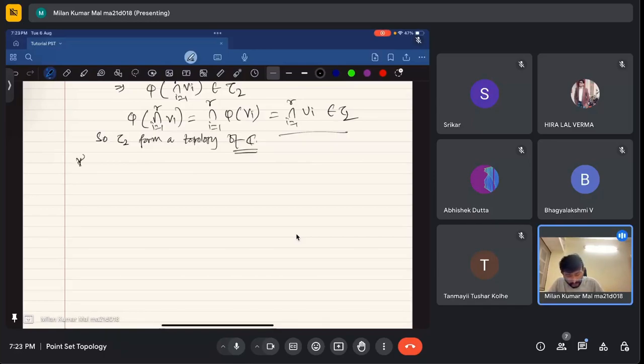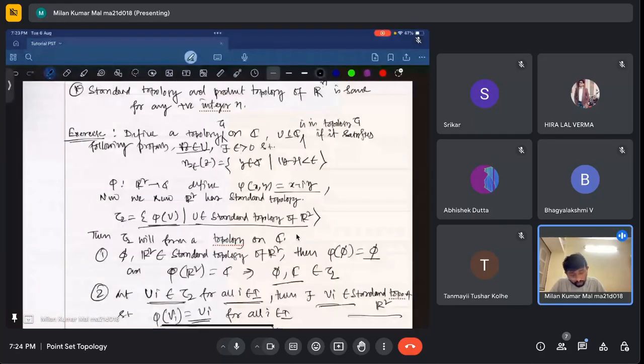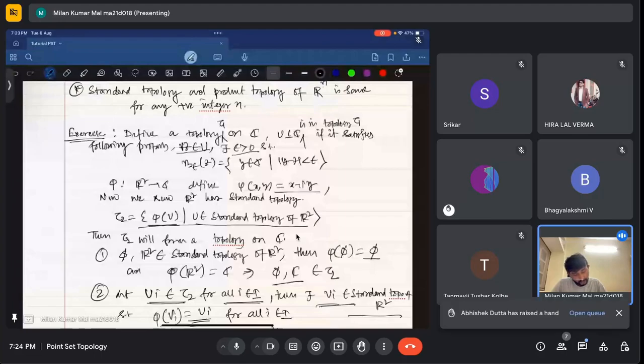Now the second thing is that we will show that this is the standard topology we defined on C in the beginning: U is open if for every z belonging to U, there exists an epsilon greater than 0 such that the epsilon neighborhood of z is contained in U.